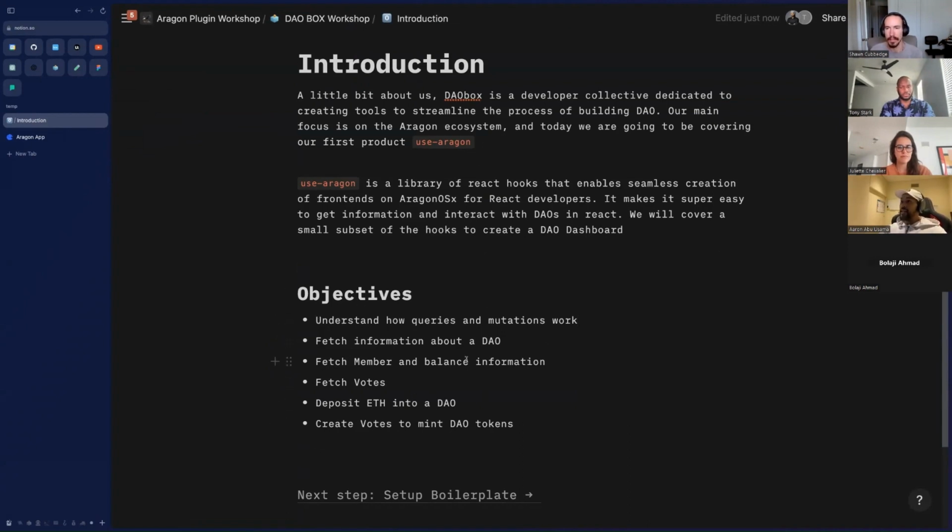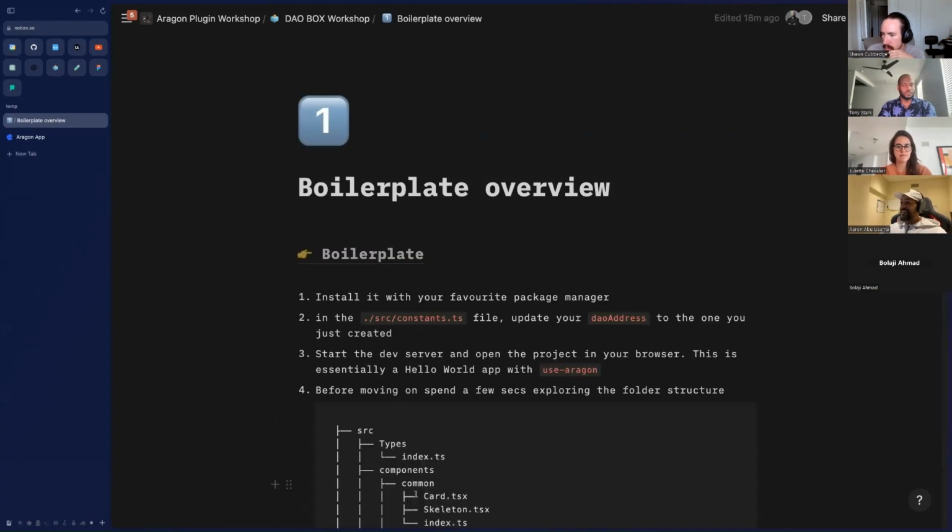So the idea is that there's this Notion workspace. Even if you're watching the video, you can follow along in the Notion as well. Hopefully once this is finished, we'll get the recording and put it in this Notion as well. It's a bit of an interactive tutorial, essentially. You can follow along if you want to, or you can just watch what I'm doing. At any point, feel free to jump in. If you have any questions, just ask away, because I may go a bit quickly as we only have an hour.